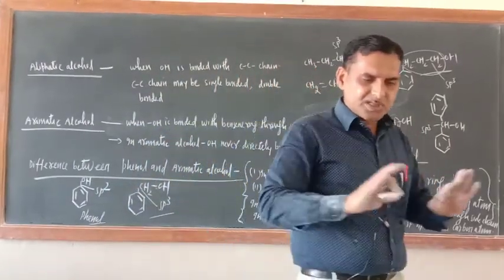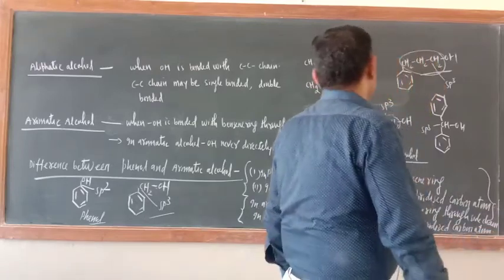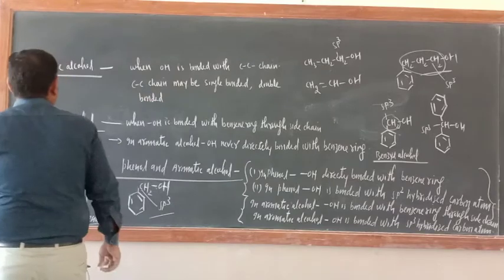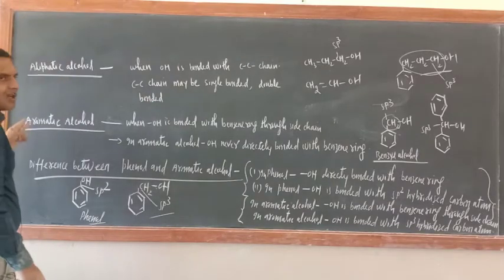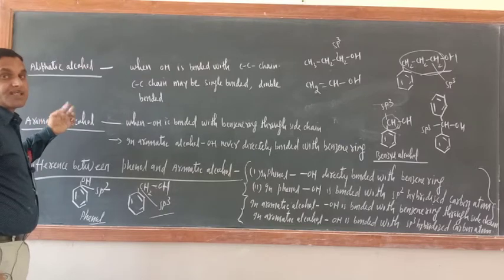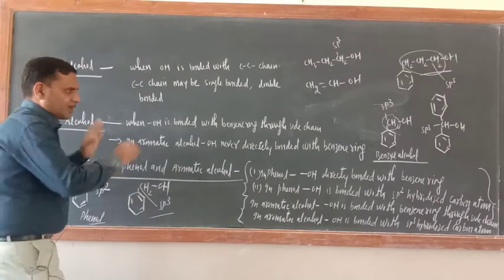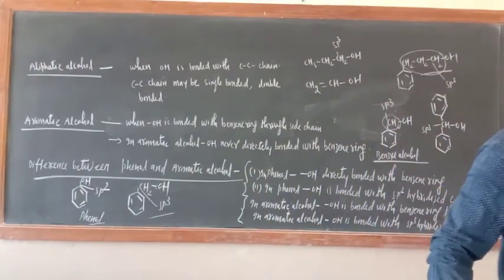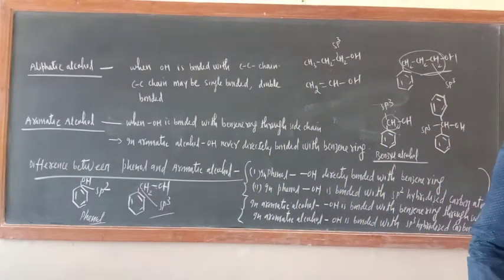Okay. So this is over. One more important thing is there. Just try to understand. Let it be aromatic alcohol or aliphatic alcohol, 2 OH groups will never be bonded with the same carbon atom. Now I will wipe out this one and will teach you that also. Just a minute.